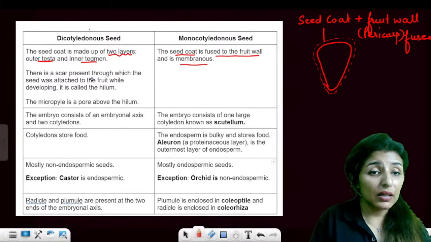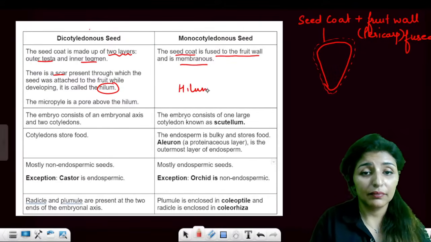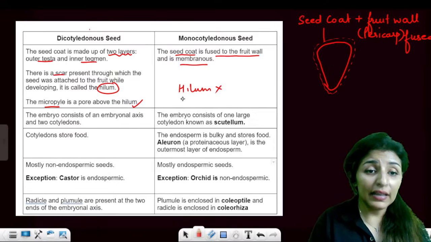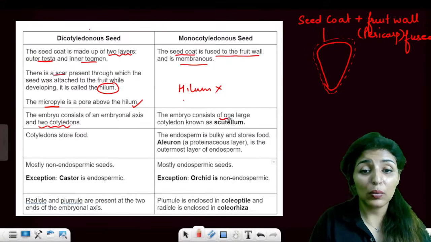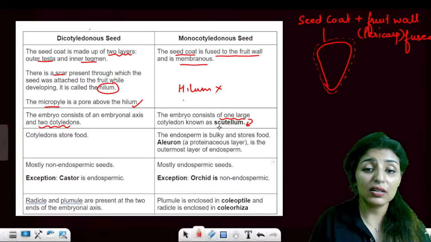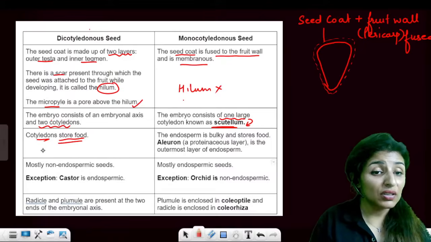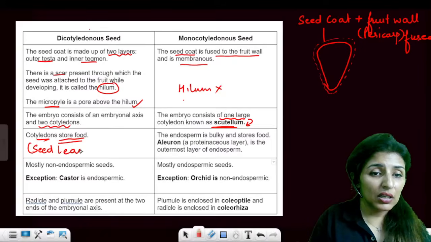Now there is the scar known as hilum, while there is no hilum here. So micropyle, the opening of the ovule, is a pore above the hilum. Is that clear? While here, micropyle is not visible. So in dicot, there are 2 cotyledons, while there is 1 cotyledon, and that 1 cotyledon is known as scutellum. Cotyledons are basically seed leaves, which will store food.